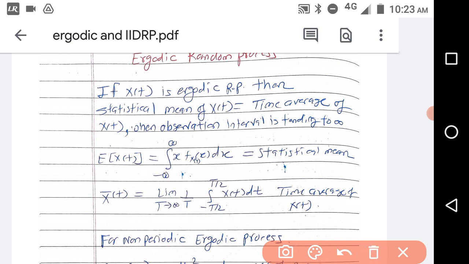So if the observation interval is tending to infinity, then your statistical mean is equal to the time average in the case of ergodic random processes. That means statistical averages are equal to the time averages.